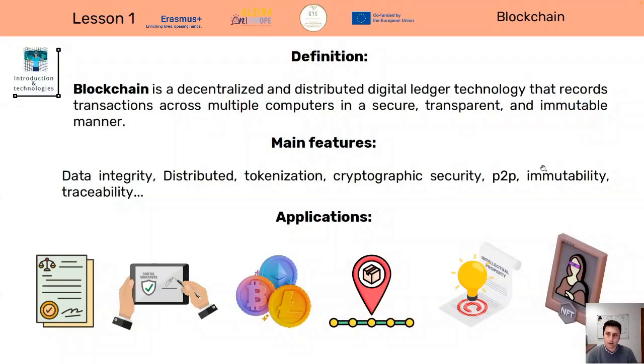It's also used for cybersecurity, and it's quite interesting what that technology can allow for legal aspects, for logistics, and also for property aspects.